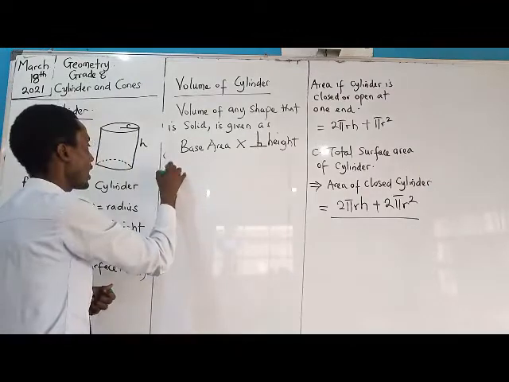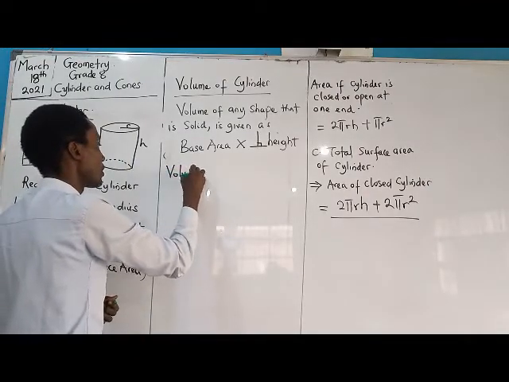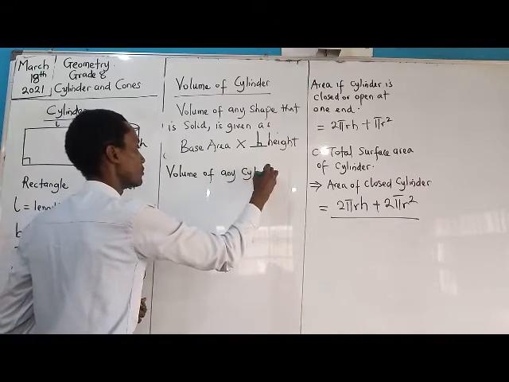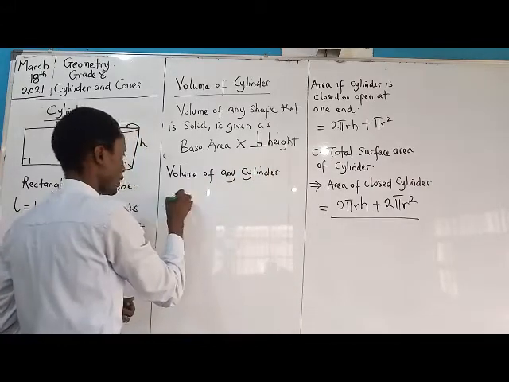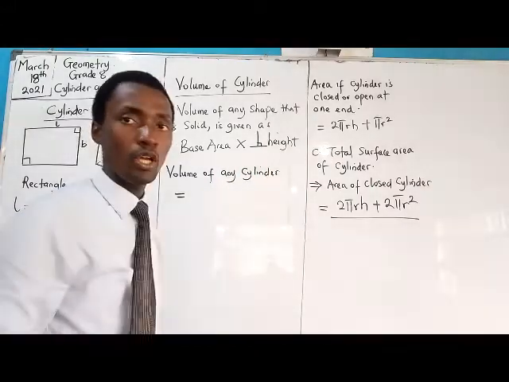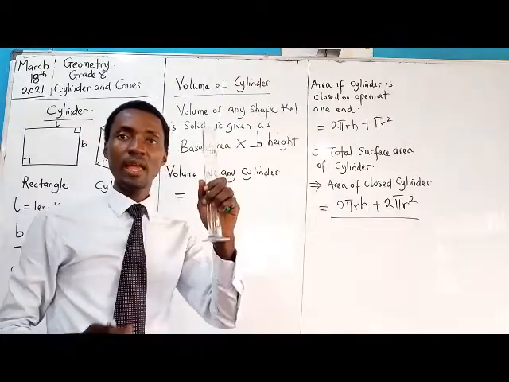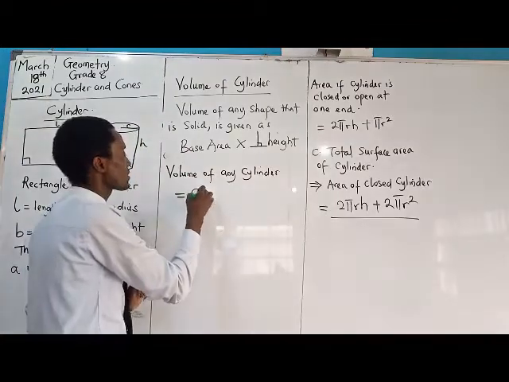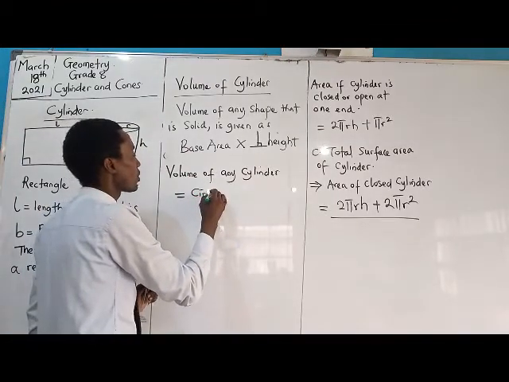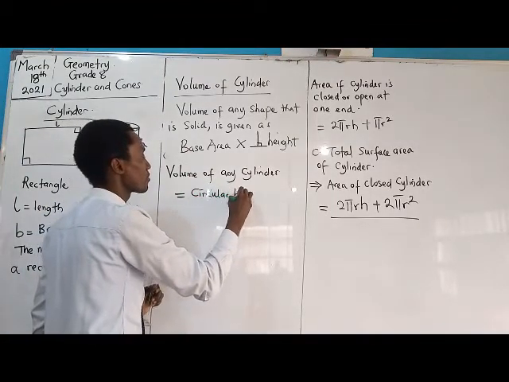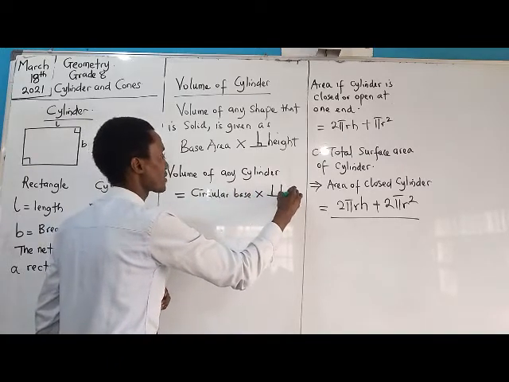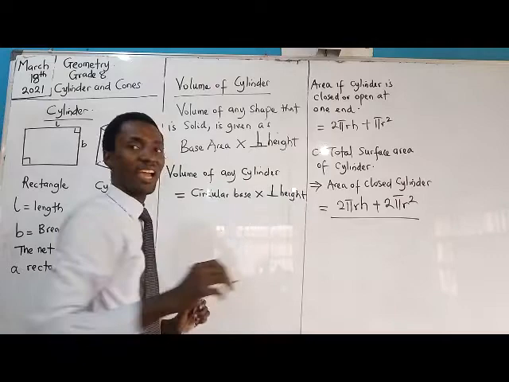So for a cylinder, the volume of any cylinder will be equal to, using our model once again, the base area, which will be a circle. So it will be circle or circular base times perpendicular height. Not just any height.